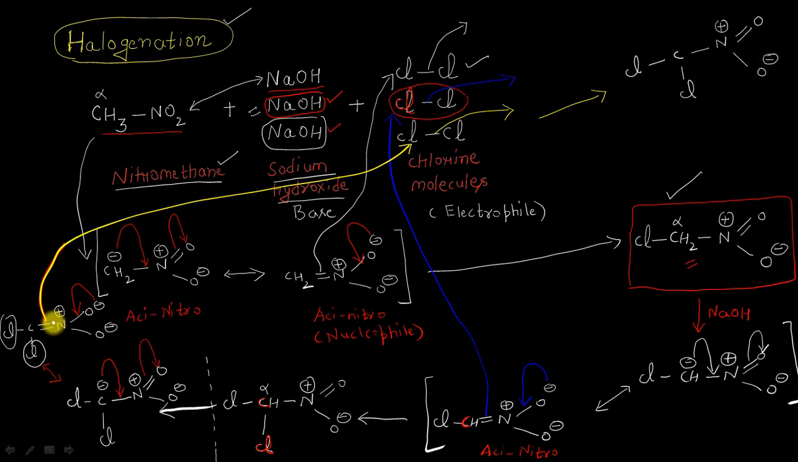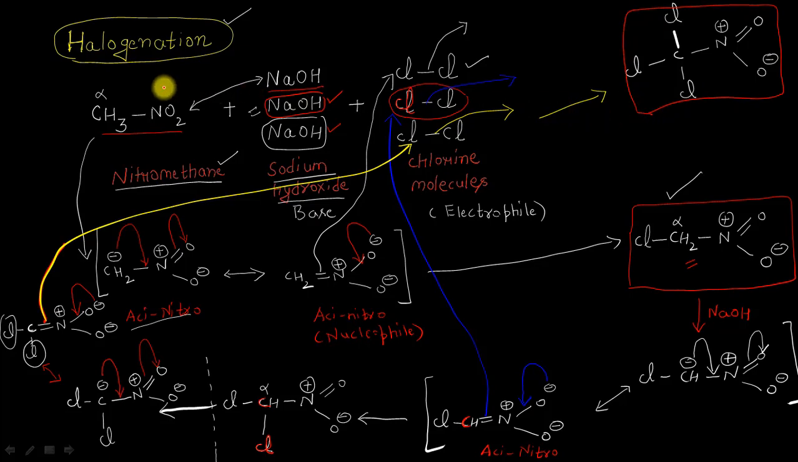And because this aci-nitroform is acting as a nucleophile, and it has just attacked the third molecule of chlorine, definitely a chlorine atom will now be present on this carbon atom, and we can show it like this. So this is the third substituted chlorine atom which will now be present in this form. We have got this as the final product of this halogenation reaction.